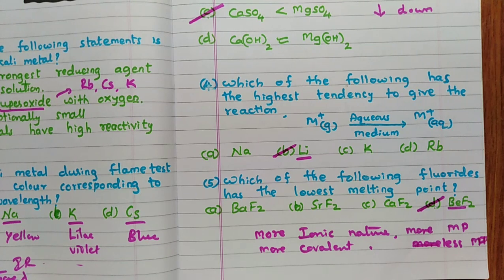You can also calculate it like this. Remember the difference in electronegativity: beryllium is also electronegative, and fluorine is the highest. But in calcium, strontium and barium, the electronegativity decreases, so the difference is more. If the electronegativity difference is less, covalent nature will be more, and if the difference is more, ionic nature will be more. Hence, when covalent nature is more, the melting point is less. Answer is D.